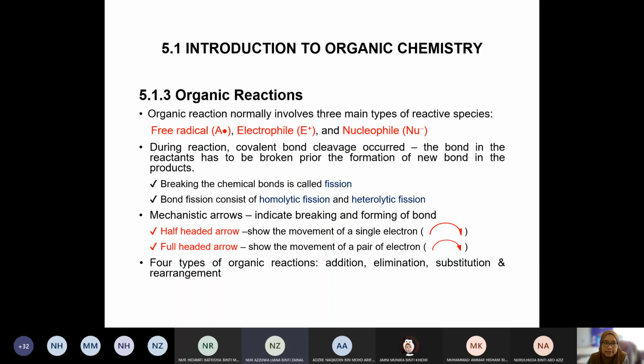Okay, for the reaction involving organic molecules, it normally involves 3 main types of reactive species. Okay, all right, so imagine we have an organic molecule, so we need to react it with something. So that something can either be free radical or electrophile or nucleophile. So these are the 3 reactive species. Okay, because normally these organic molecules, they are very stable sebenarnya. That's why dia dalam keadaan tu in the first place.